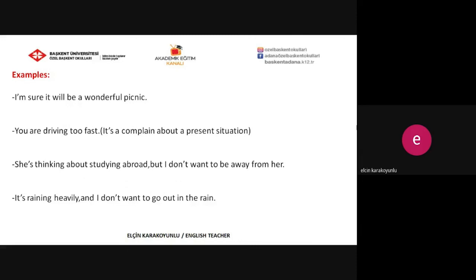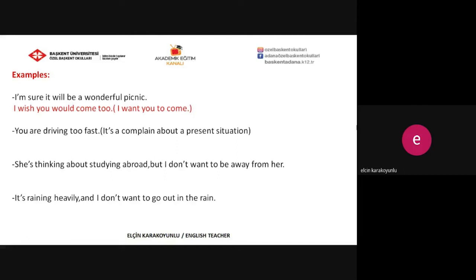The first one, I am sure it will be a wonderful picnic. When we look at the sentence, it's not a kind of present or past situation, it's the kind of future situation. And I wish you would come too. For this time, we can use would for the wishes for future.